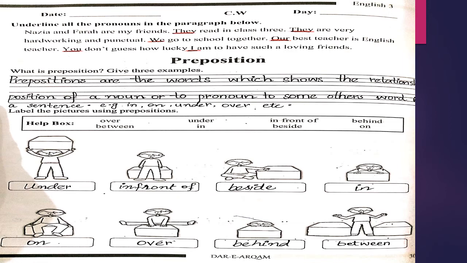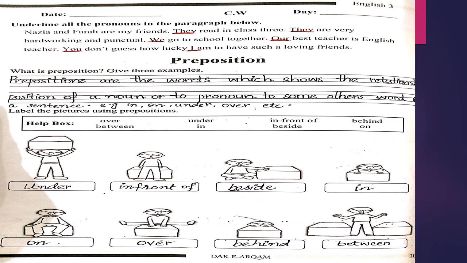The next line: they are very hardworking and punctual. Again, there is another pronoun, they, so underline they again. In the next line, we go to school together. Here in this line, the word we is a pronoun, so underline this word. Next is, our best teacher is English teacher. Here, the word our shows that it is a pronoun, so underline this word.